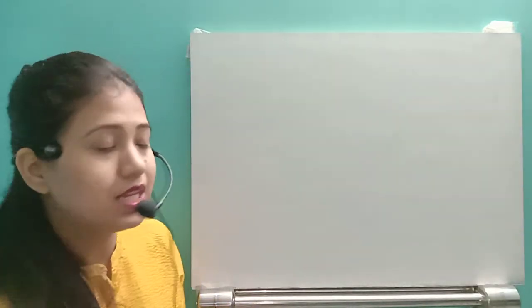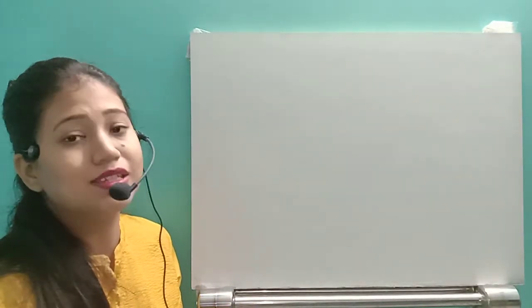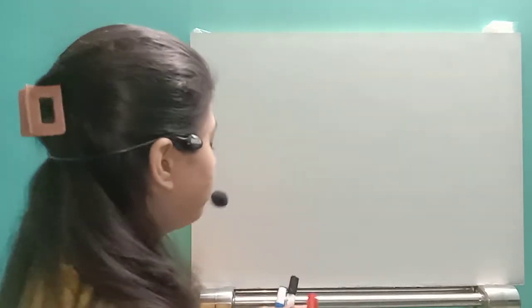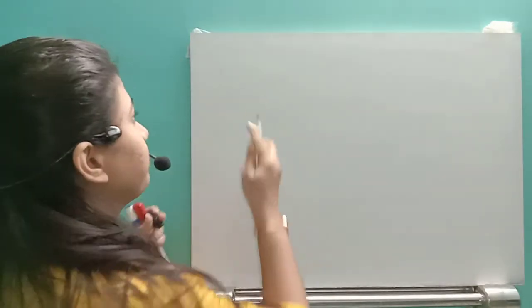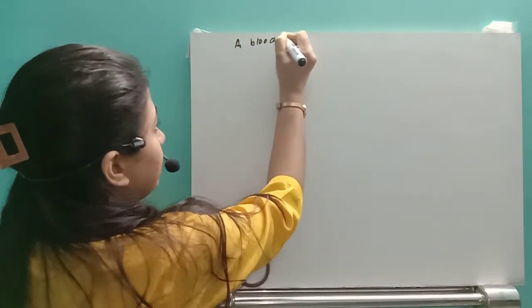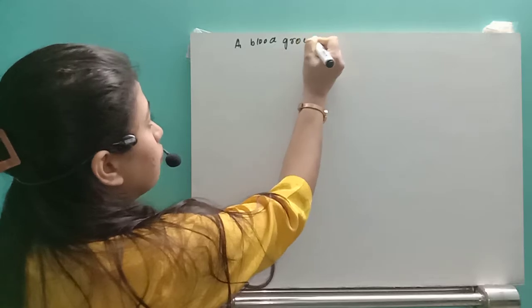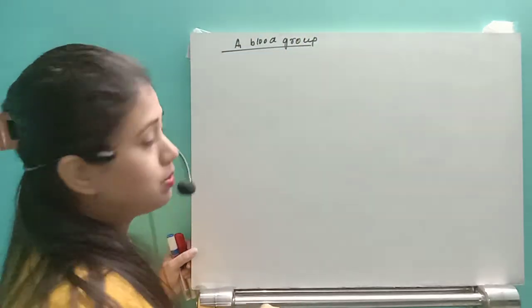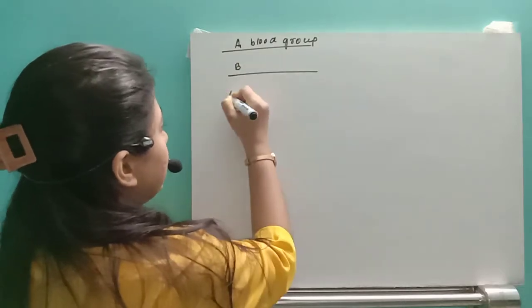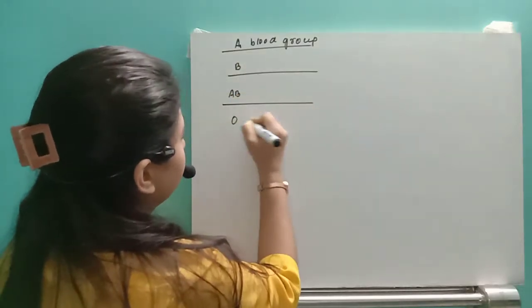After that, let us see what I said just now, that the same type of antigen and antibody reacts. That means if an individual has A blood group, I will show it now, what antibody and antigen will be present. A blood group, B blood group, then AB blood group and O blood group.